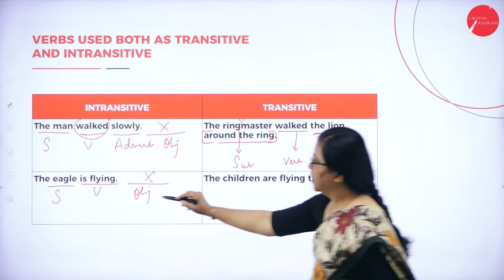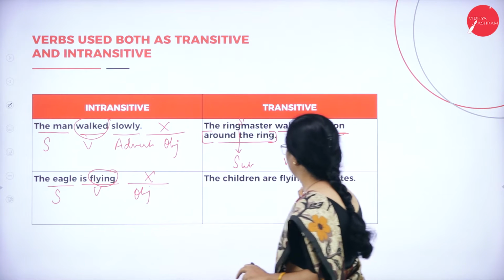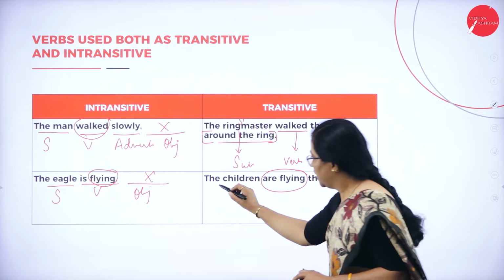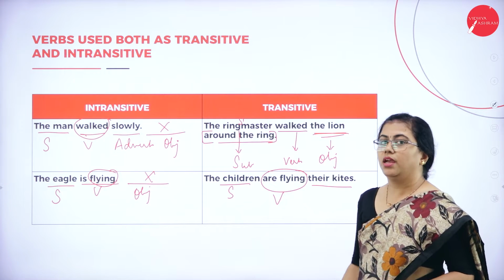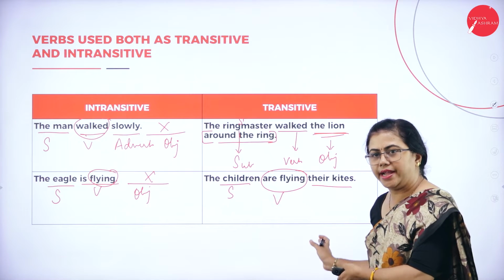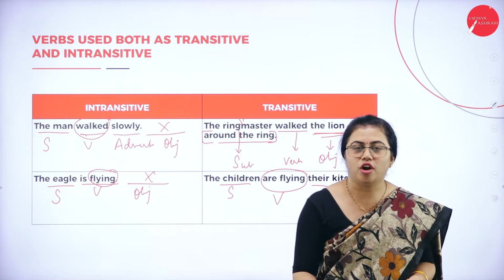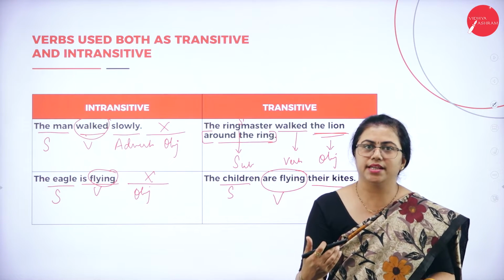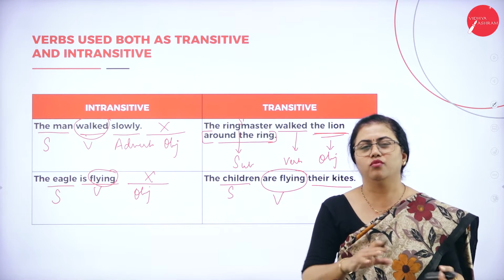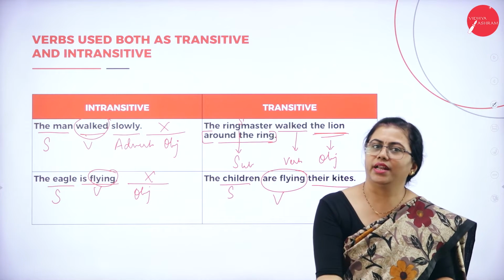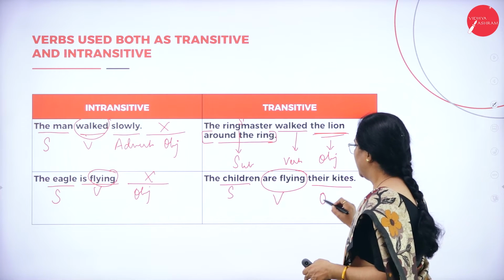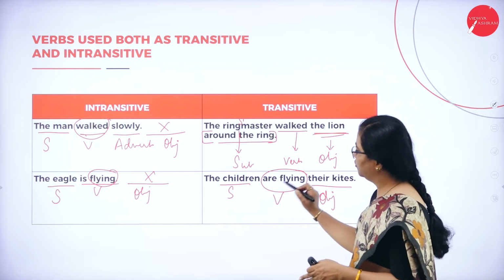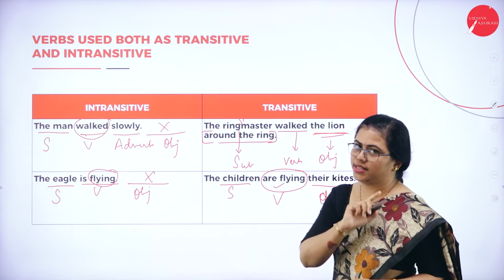Again, the children are flying their kites. Here the verb fly is used as transitive. Children is the subject, then the verb, and you have an object. What are they flying? The kites. Whenever you ask this question, what or who, you are going to get an answer as a noun or a pronoun only. So this is the object of the sentence, and the verb here is used as transitive.